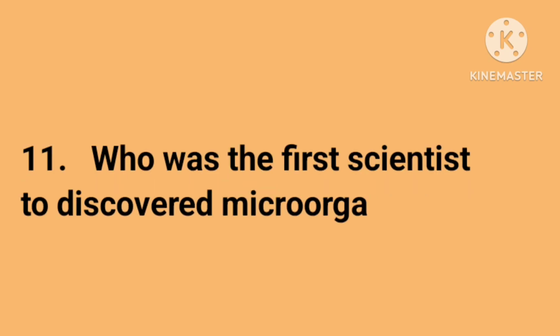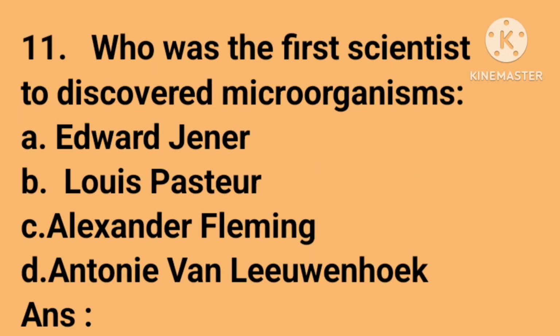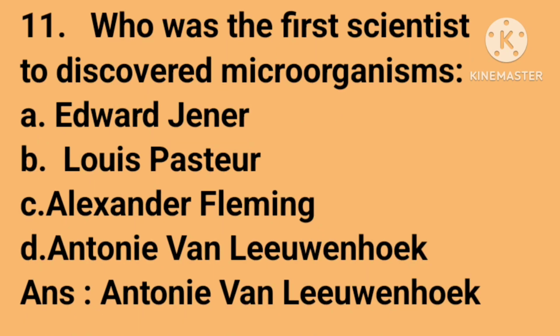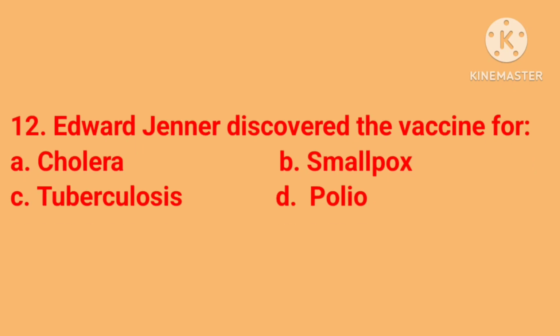11th is who was the first scientist to discover microorganisms. A. Edward Jenner, B. Louis Pasteur, C. Alexander Fleming, D. Antony van Leeuwenhoek. Answer is Antony van Leeuwenhoek. 12th is Edward Jenner discovered the vaccine for A. Cholera, B. Smallpox, C. Tuberculosis, D.